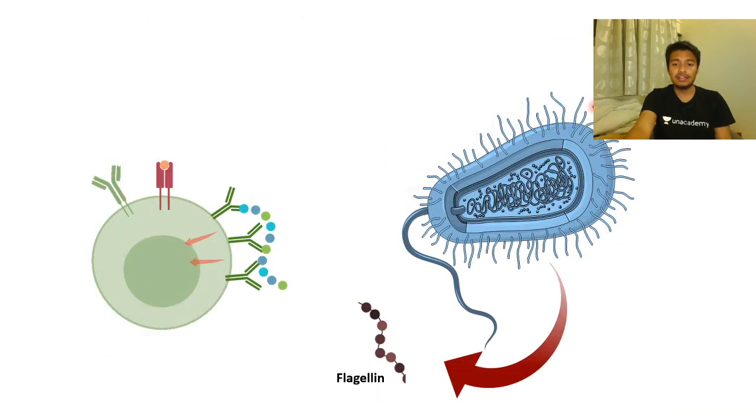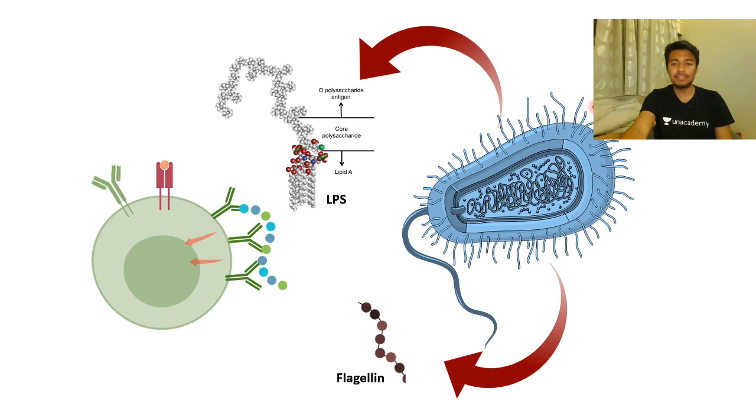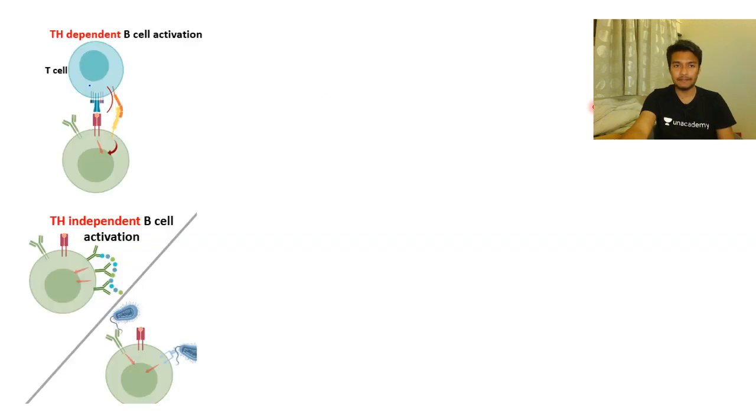Let's say flagellin, which is the protein that builds up the flagella of the bacteria, or the LPS, a component of the membrane, lipopolysaccharide. These are specific signatures or specific antigens which are T independent.